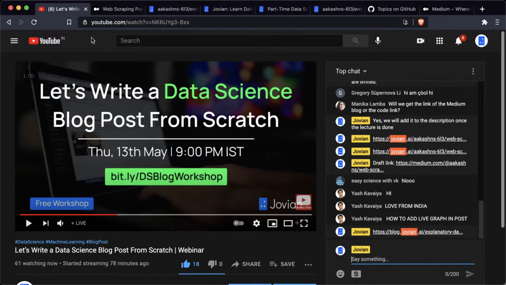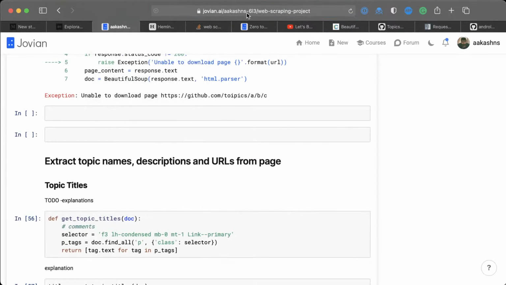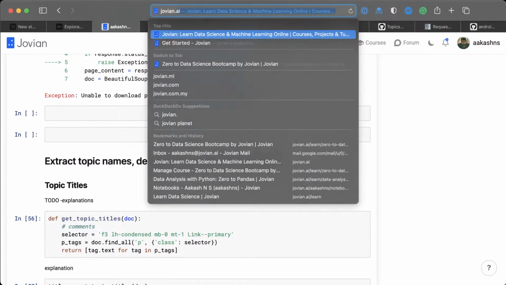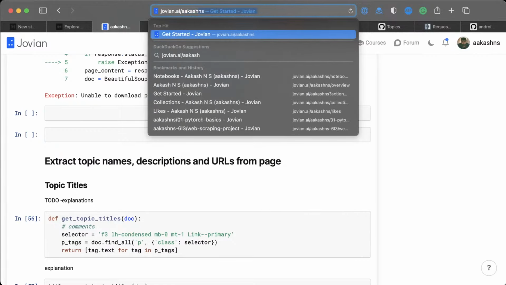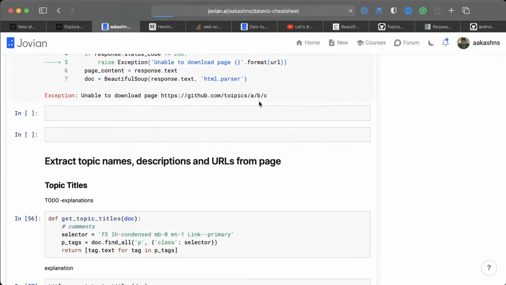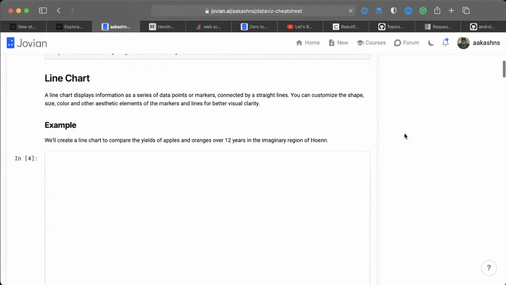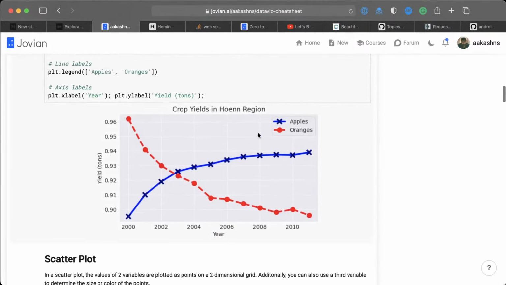covered here. And there was a question about how do you include a graph within a post? Well, you don't include it within the post, but what you do is you include it within a Jupyter notebook. Let me find a graph for you. So here I have this data visualization cheat sheet. This is a Jupyter notebook. Here you can see that there is this line chart.